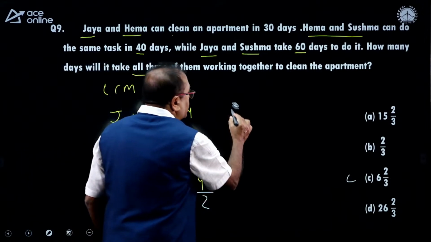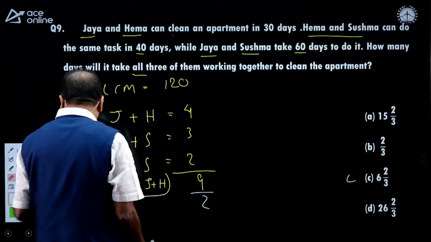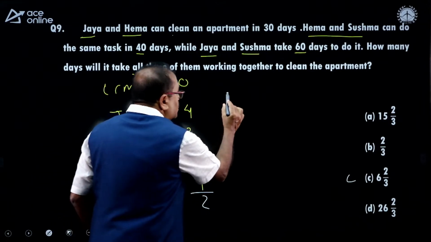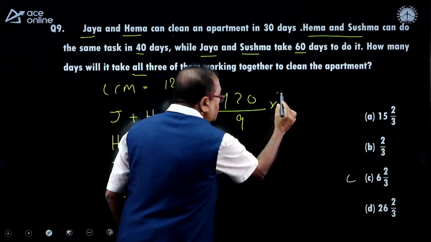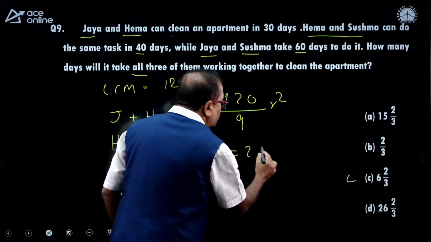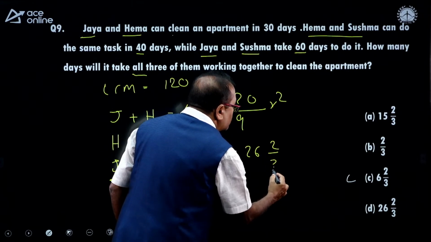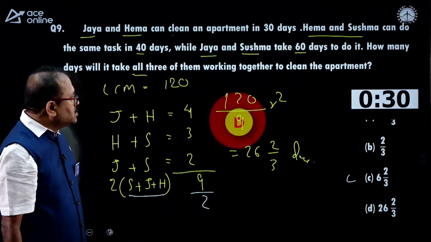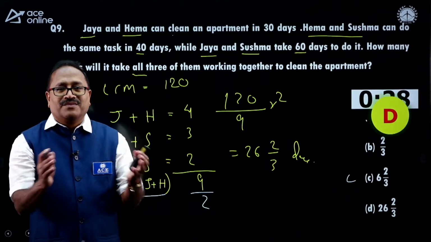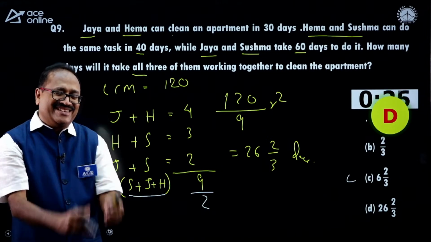So in that case what happens, that's 120 by 9 by 2, which comes to 26 2 by 3 days. That's how the option choice is D. Well done. Well done.